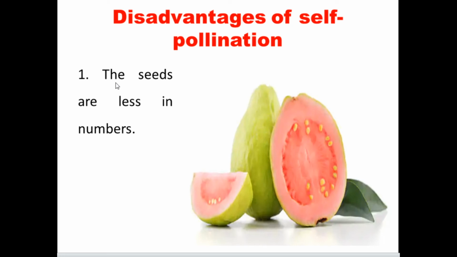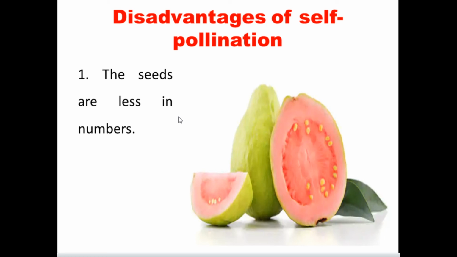The first disadvantage of self-pollination is that the seeds are less in number. Normally the focus of fertilization is to produce more seeds. The seeds produce the new plants. It's the purpose.